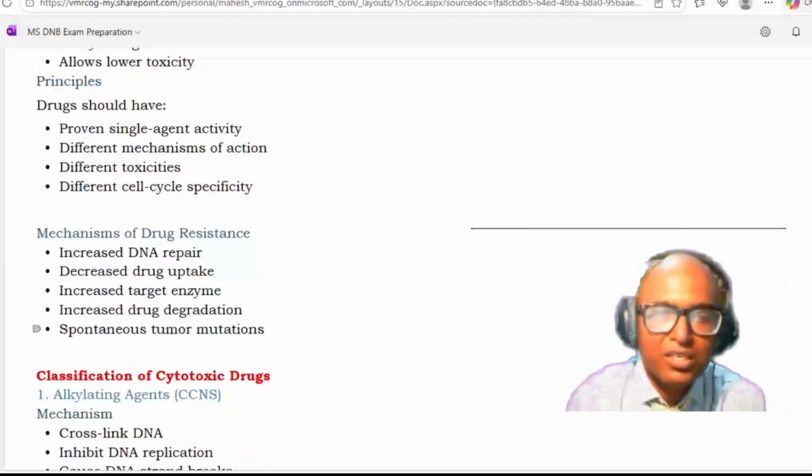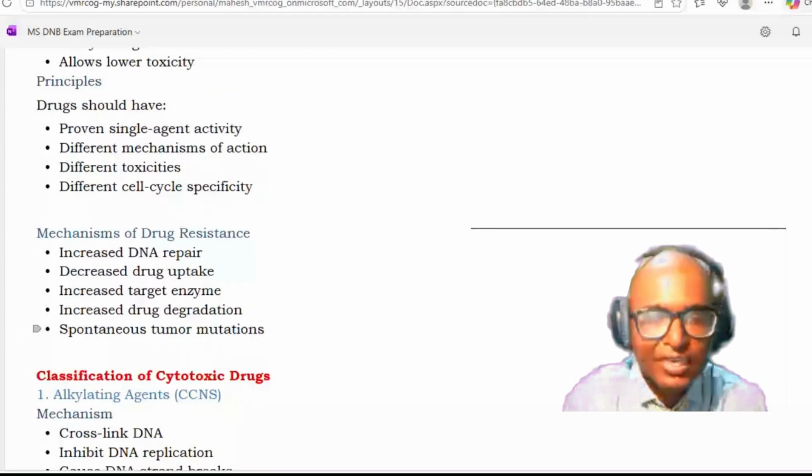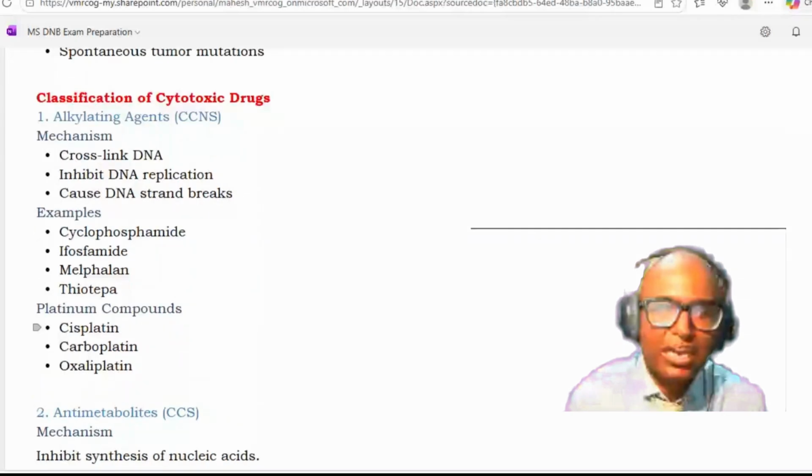Then how does drug resistance develop? If you can remember this, well and good: increased DNA repair, decreased drug uptake, increased target enzyme, increased drug degradation, and spontaneous tumor mutation. So these are the mechanisms for drug resistance. Now, how are these cytotoxic drugs classified? One is alkylating agents. Alkylating agents are cell cycle non-specific.